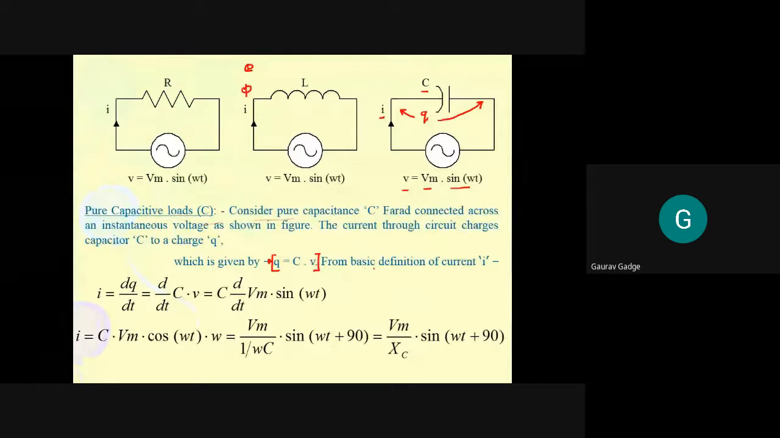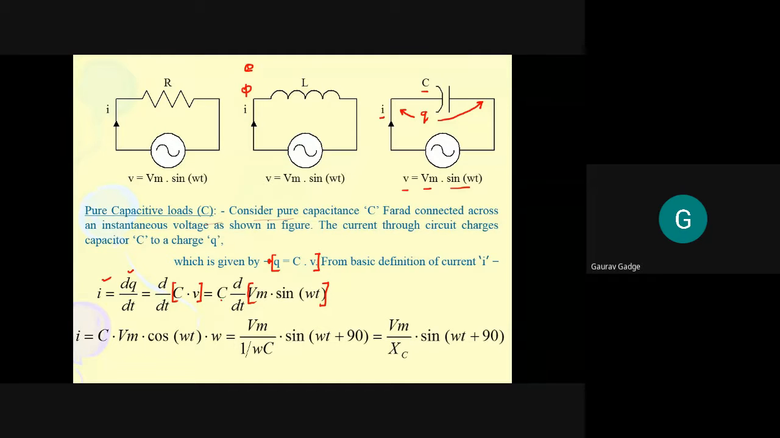So from the basic definition of current, here we wrote the equation for the charge acquired by the capacitor. Let us write the instantaneous equation of current. I is equal to dq/dt. What is q? q is equal to C into v. What is v? v is equal to Vm sin ωt.